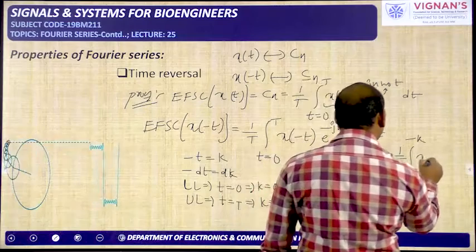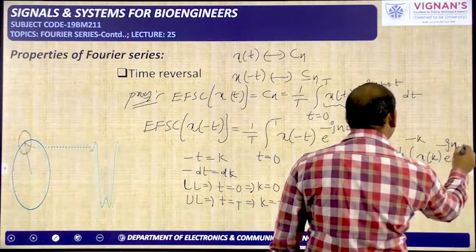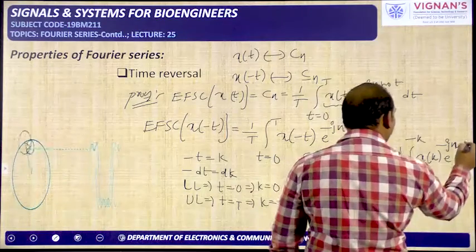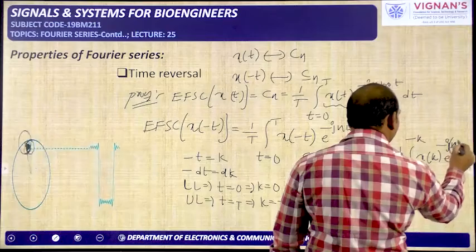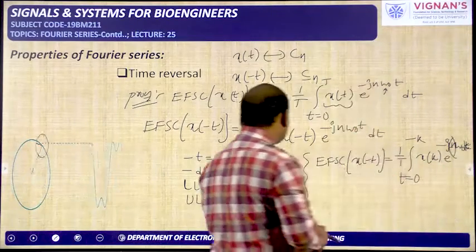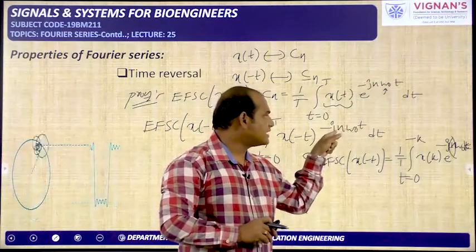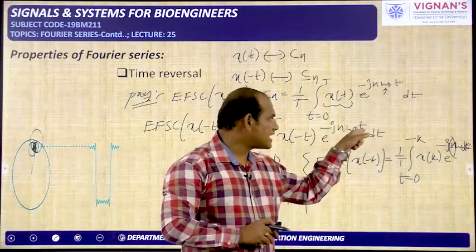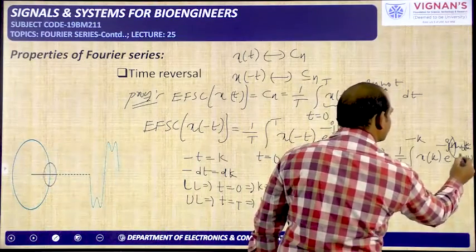Next x of k e power minus jn omega naught, there is no change, but t means minus k we have to write. That minus I am writing for n. So here minus n will be there. Okay, here k will be available. This t I am replacing with minus k. That minus I am writing for n, that means minus n omega naught k will be available. Okay, and dt means minus dk.